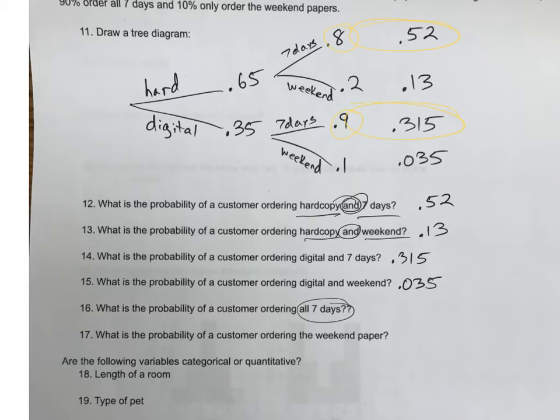So 0.52 and 0.315, which is 0.835. Then the next one. Hard and digital for the weekend is the other 0.13. You could just subtract from one, or you could add these together. What do you get? 0.165. Yep, so 16.5%.